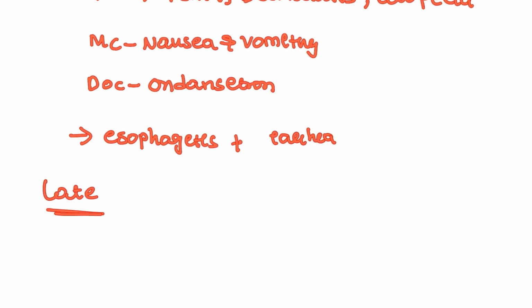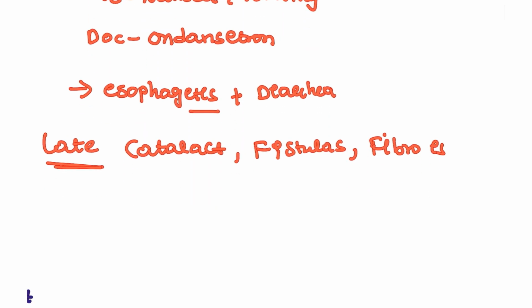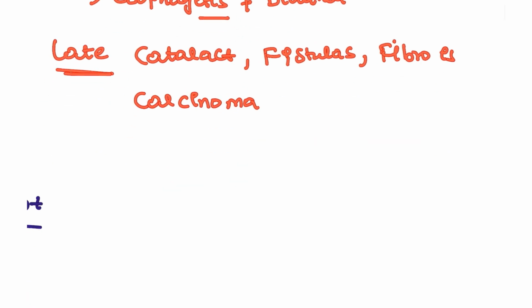And late symptoms you can think about cataract formation, right? Also over time, esophagitis can form ulcers, and ulcers can be prone to fistulas. They can also be prone to fibrosis, for example lung fibrosis, and they can also cause carcinoma. Different types of carcinomas will be seen, and one of the examples is papillary thyroid carcinoma, which will increase the cancer chances.